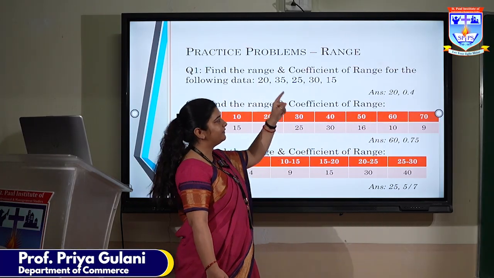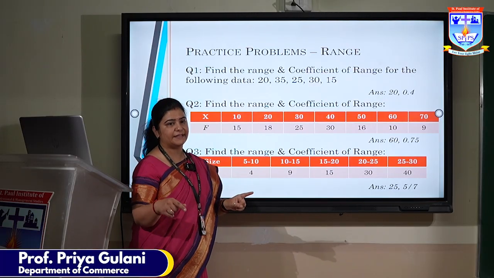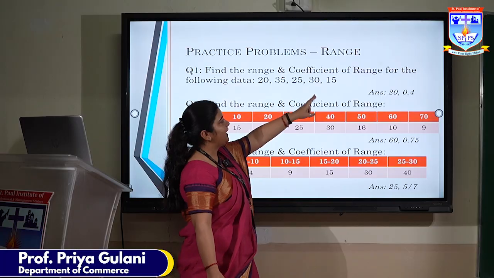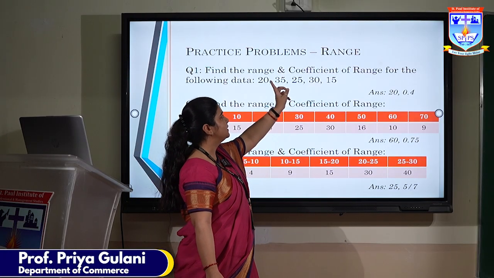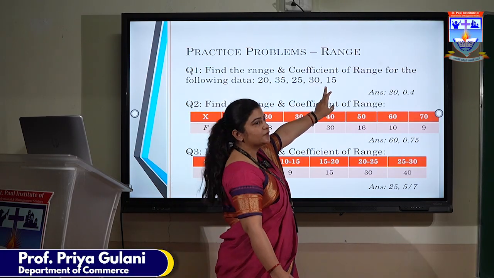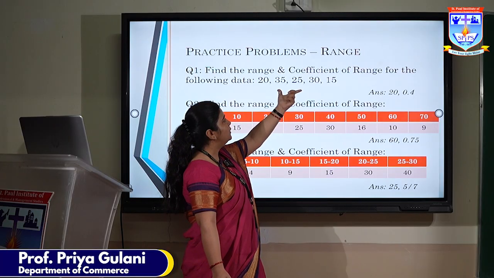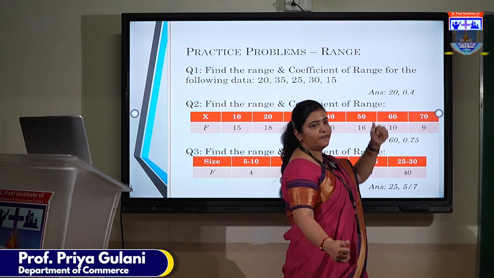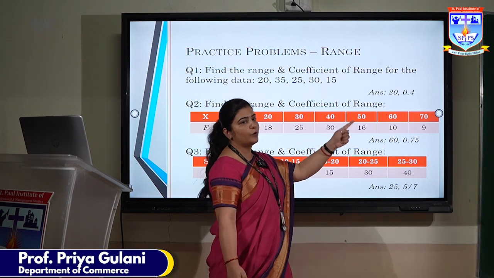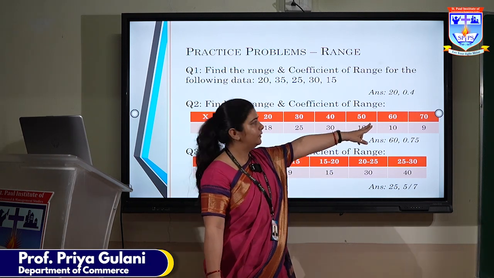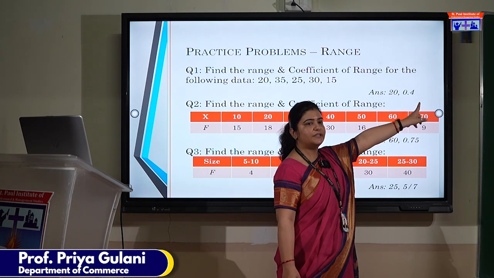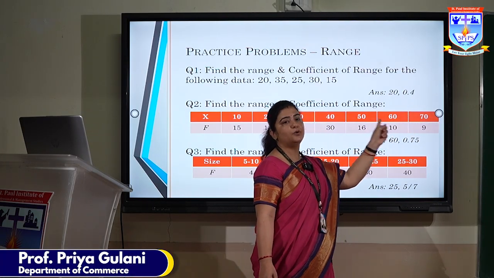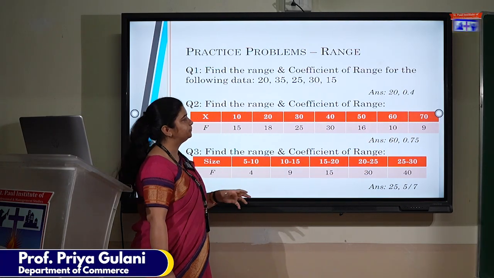When we divide 20, that is L minus S, by the addition of both the values, the largest and the smallest, 35 plus 15, the sum is going to be 50. So when we divide 20 by 50, the answer is going to be 0.4. It is in the form of ratio, so it is the relative measure of dispersion, and 20 is the absolute measure of dispersion.